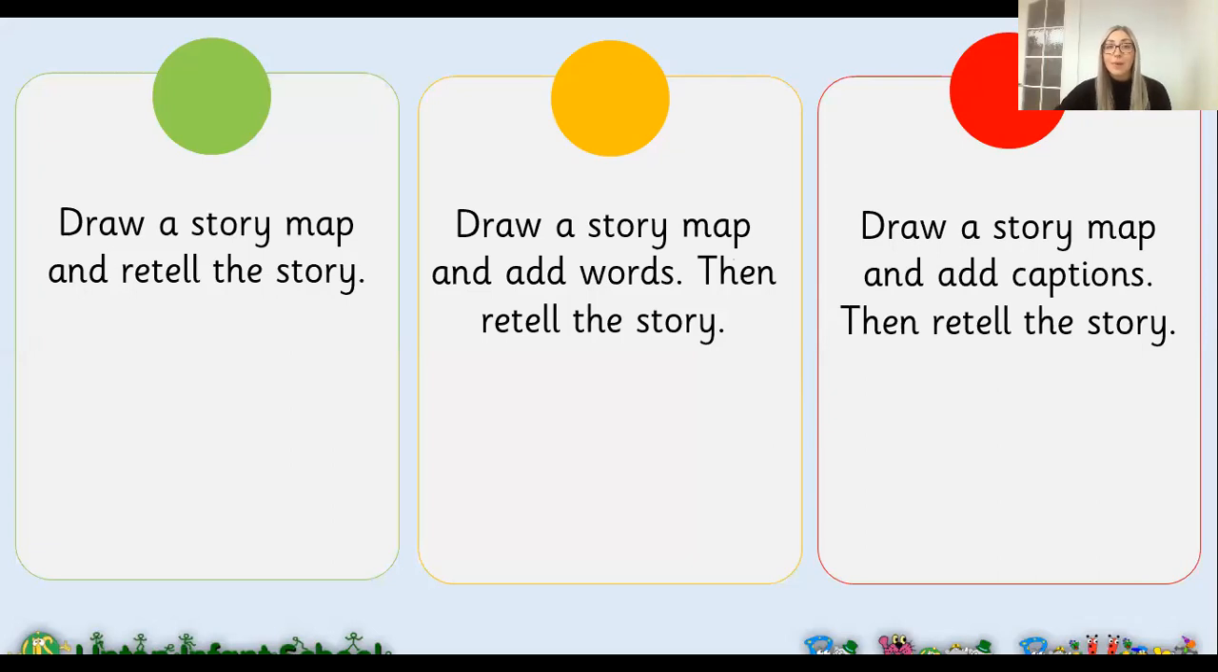So what we're going to have a go at is drawing a story map, okay? And then we are going to retell the story. So everybody's going to have a go at drawing the story map. The extra challenges are, for the yellow challenge, to add some words to your story map. And the red challenge is to add some captions, so some short sentences around your story map as well.